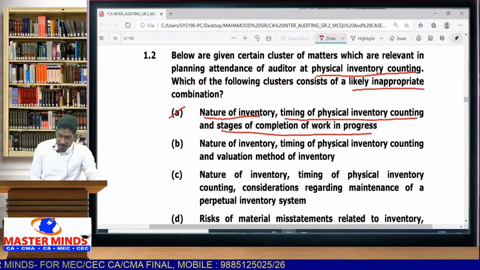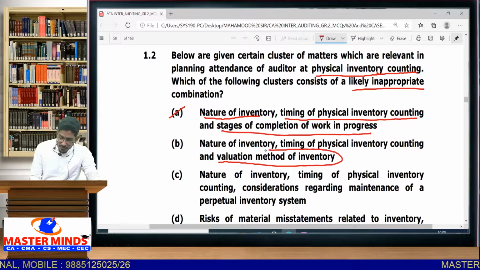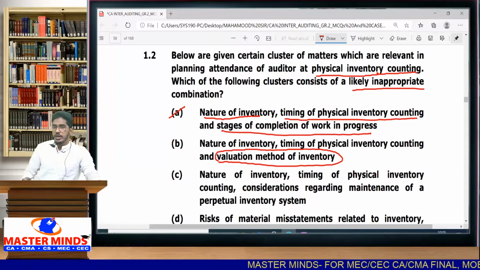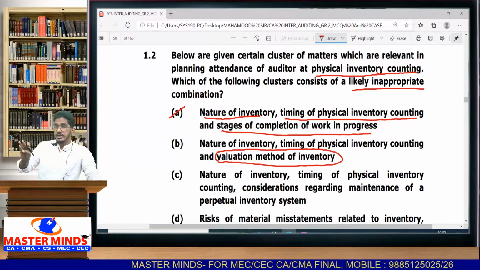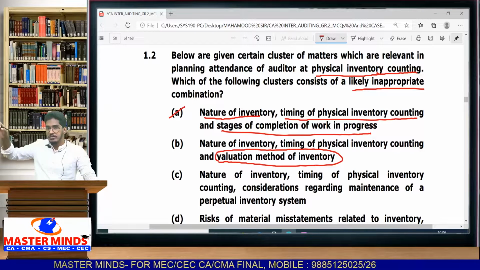Next one. Nature of inventory anyway we have seen. Timing of physical inventory counting and valuation method of inventory. So if you observe here, valuation method of inventory is not related to inventory counting. See, what we are concerned with in inventory counting, when you attend the physical inventory counting, what is the thing that you observe there? You will see what is the nature, how much quantity is there. That is what you are going to see. Valuation is something which you will do after you have counted inventory.